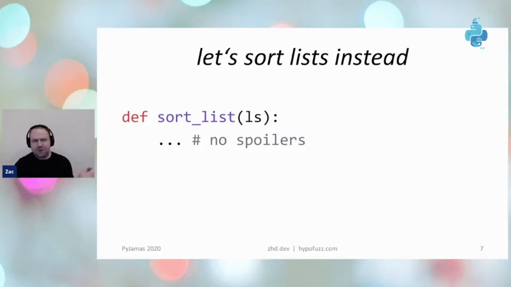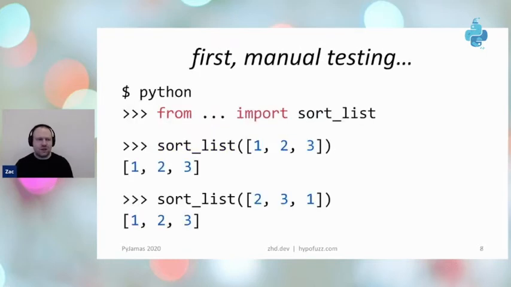So if we want to sort a list, this is a pretty standard problem to have, but maybe we're concerned that Python's built-in sorted function is too slow. So I've implemented my own faster version of sorted, and we're going to see how we could test it. The traditional way, and this is how I actually always start my testing, is just to try running it by hand. I like to open up Python or IPython and just call it with some inputs. And so we can see that if we try to sort 1, 2, 3, we get the correct result, 1, 2, 3. If we try to sort a list that's not already sorted, 2, 3, 1, we still get the correct result, right? 1, 2, 3, so it must be sorting it.